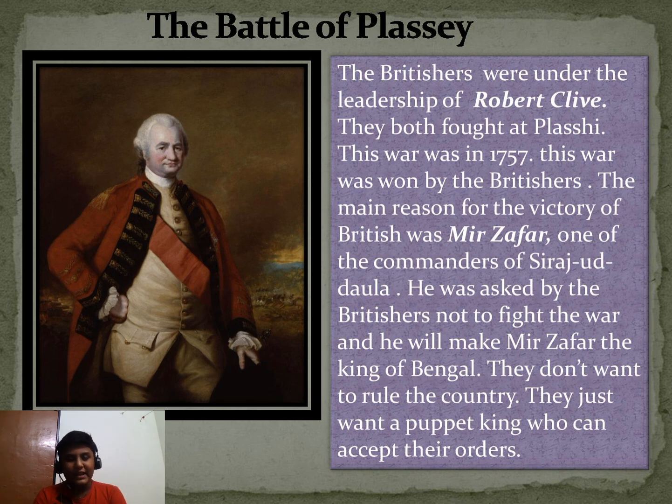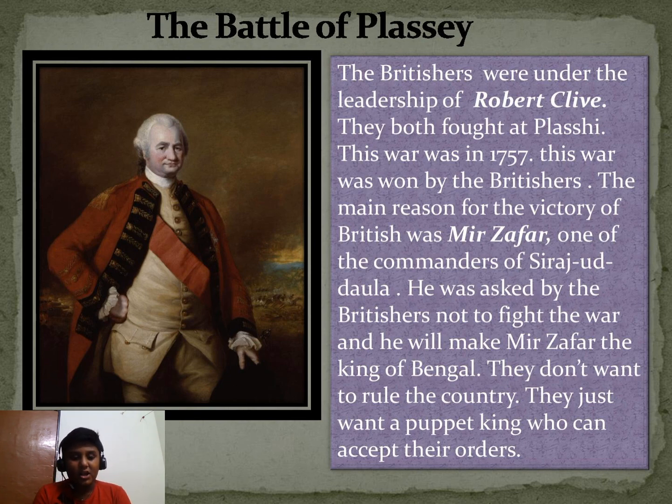What is the main reason? How could they win so easily? This doubt is going on in everyone's mind. There was a man called Mir Zafar who became a traitor. Traitor means he cheated Siraj ud Dowla. He was one of Siraj ud Dowla's commanders. He was asked by the British not to fight the war, and in return the British would make him the king. This made him so happy that he did not fight the war, and Siraj ud Dowla died.